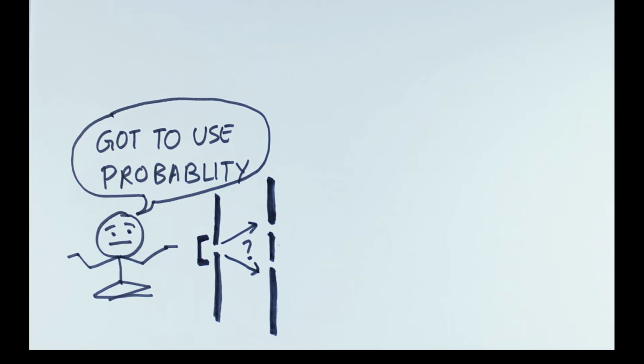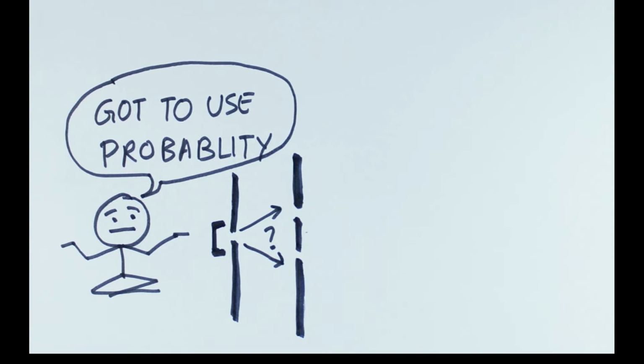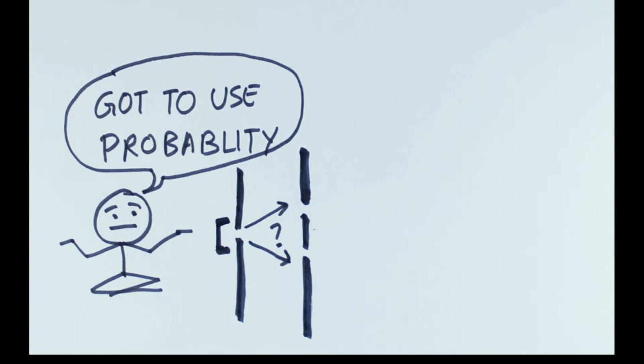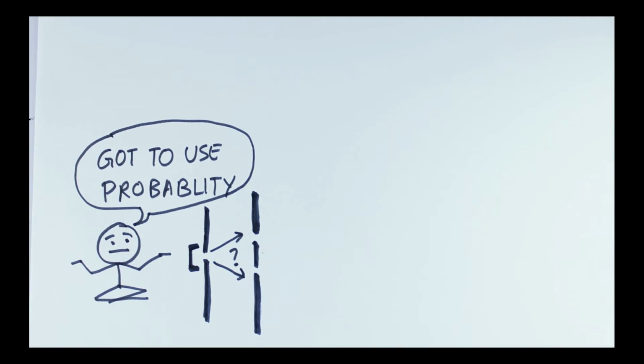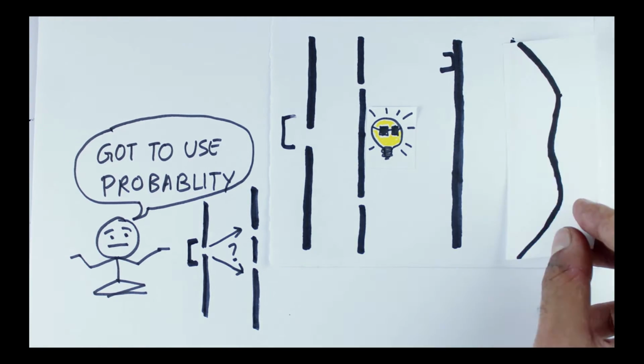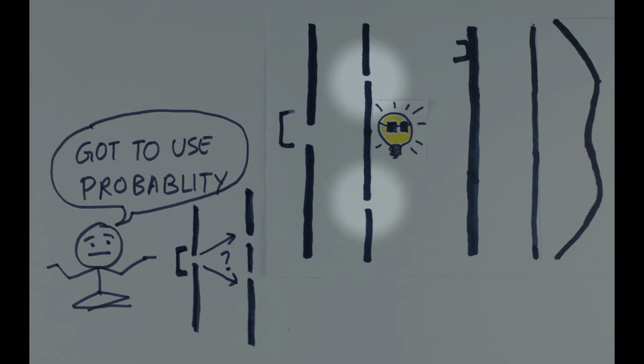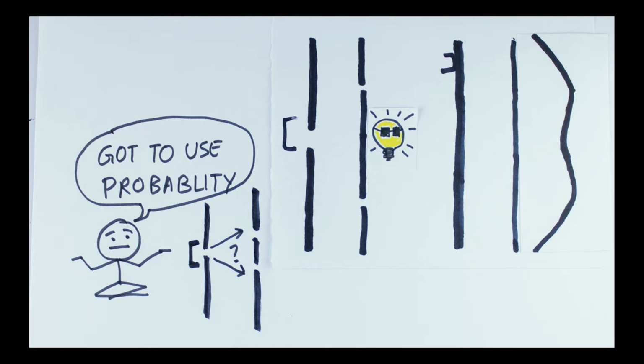Some people will say that you cannot say which hole the electron is going to go through because it has to do with some complicated thing at the source. And if we knew all the hidden variables at the source and the complete physics, we would be able to predict which hole it is going to go through. Richard Feynman in one of his lectures argues that if it was possible for you to determine which hole the electron is going to go through when I have the lights on, then whatever gear you used to observe it when the light was on, you could have observed it even with the light off.